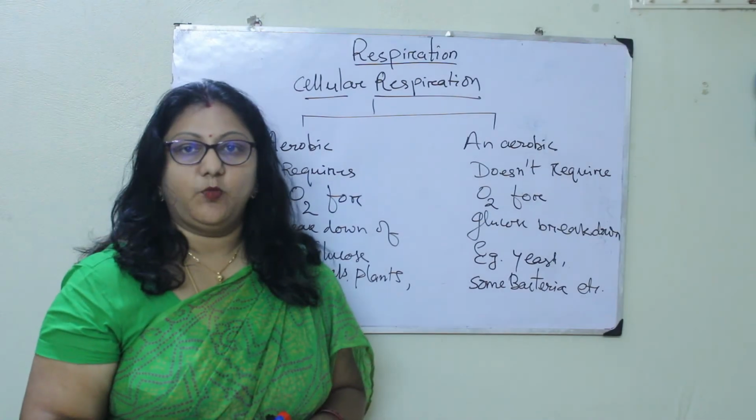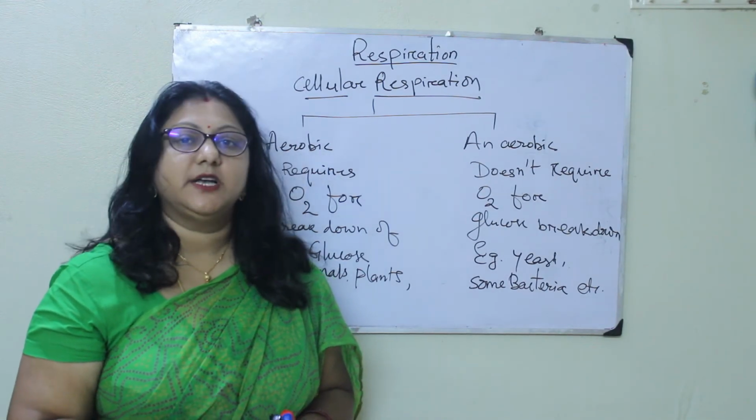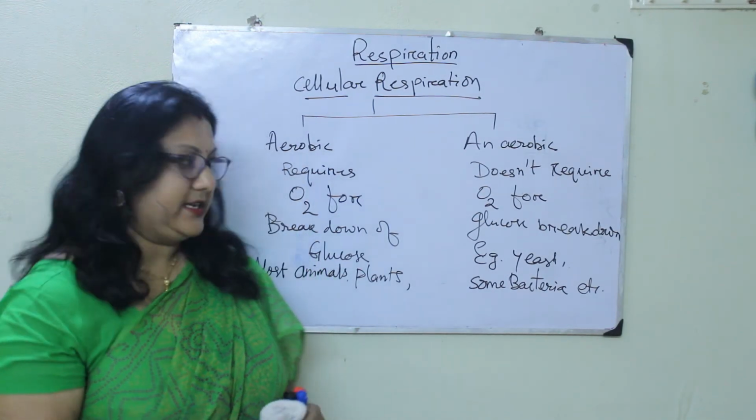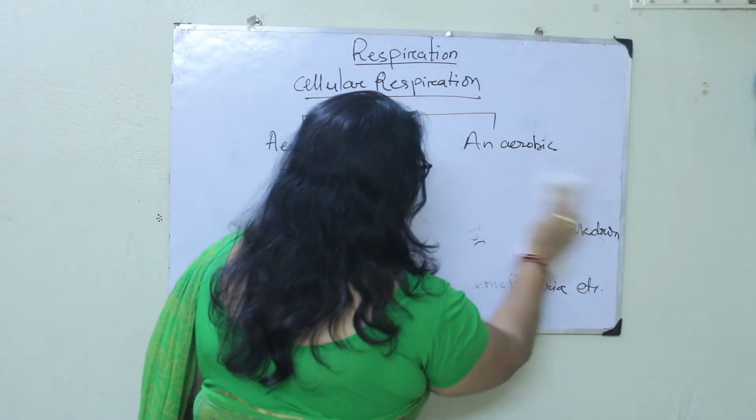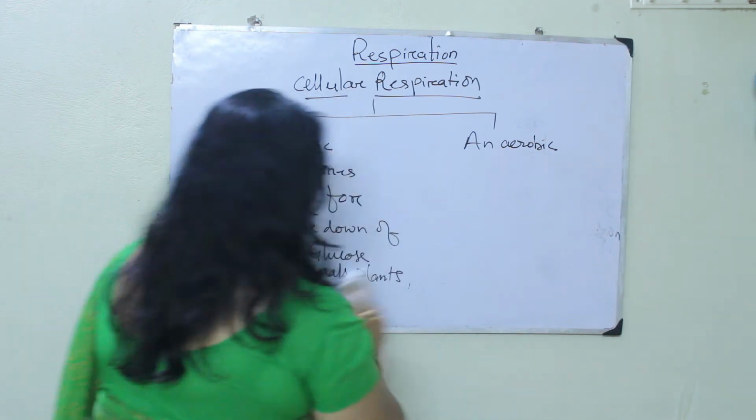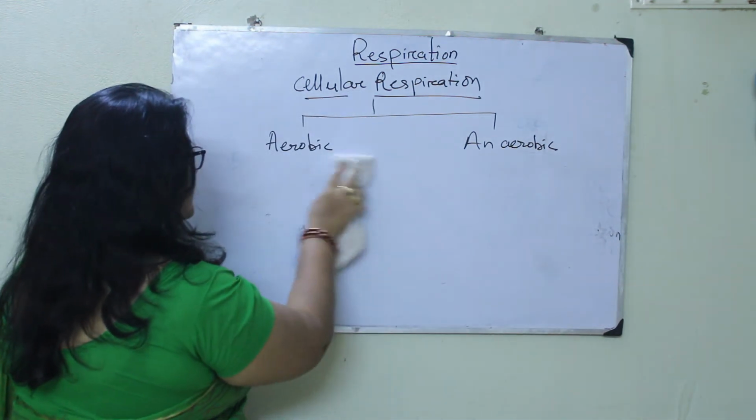Now let us see what the subcategories are for aerobic and anaerobic respiration. In aerobic respiration, only one type is there, that is in the presence of oxygen.